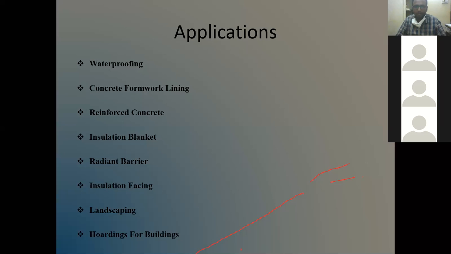The main problem of the cement concrete is if there is any crack, then it will propagate very fast. So to reduce the crack propagation, they are using short fibers, polyester or polypropylene or glass fibers.